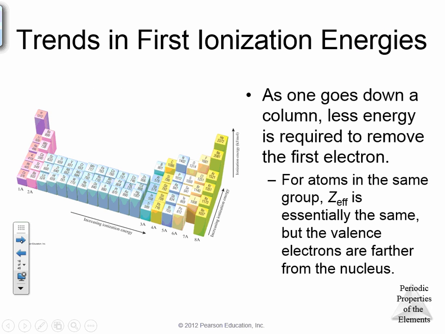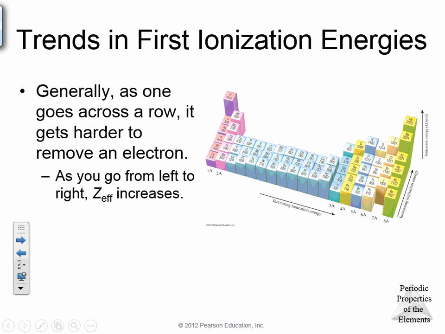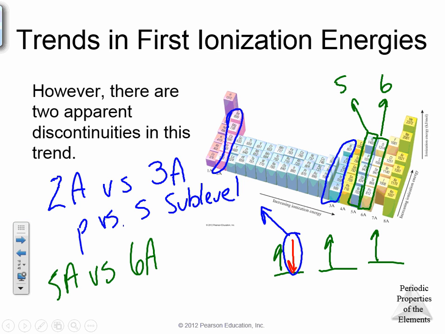Now, a couple trends. You'd be given this chart, or you'd be given this information as you go. So the trends I already kind of explained. If you want to write these down and pause the video, go ahead. I already explained these next 2 slides on the last slide, as you go across the table and as you go down the table. Now, there are 2 exceptions here in ionization energy.